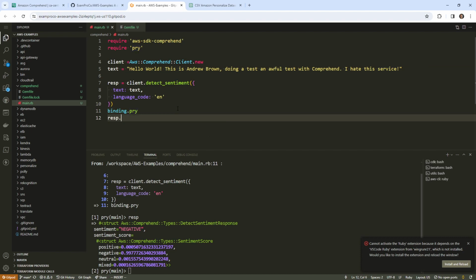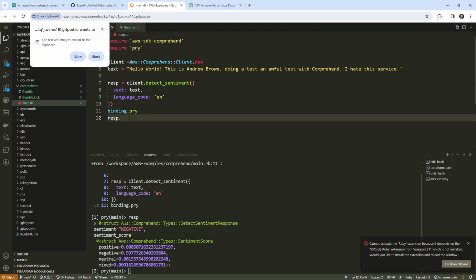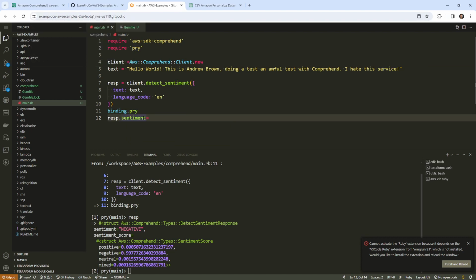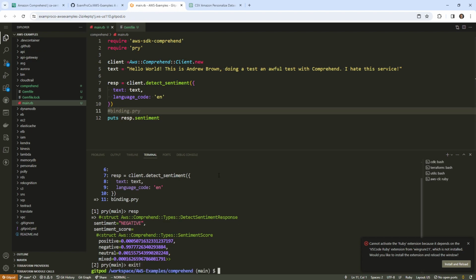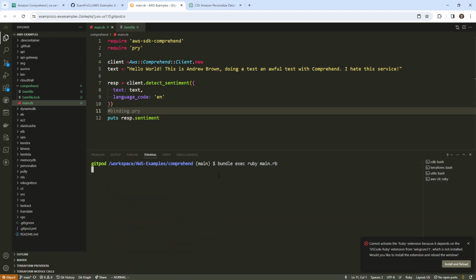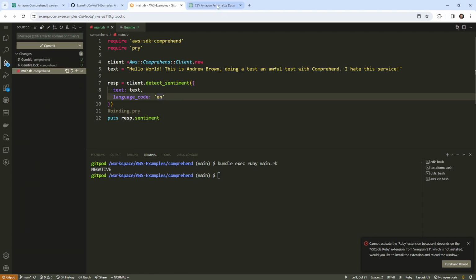So I'm just going to go ahead, and if we did here. Come on, let me paste. All right, I'll just go ahead and exit that, and we'll try this again. And so you can see that it is interpreting that as negative. So that's all I really wanted to do here.